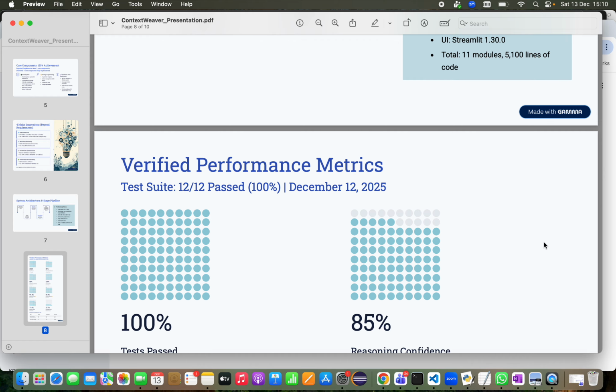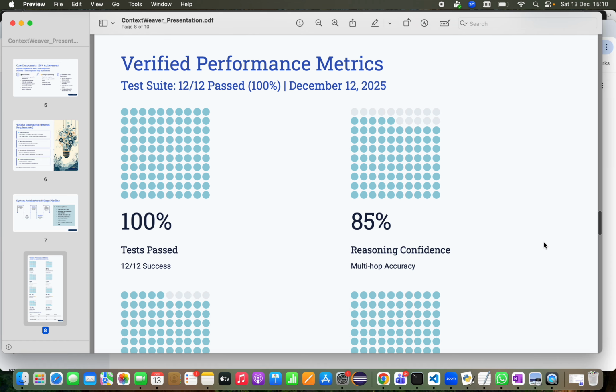And coming to the performance statistics, let's look at the verified performance metrics from the comprehensive test suite that we executed on December 12th. All 12 tests have passed. That's 100% success rate.